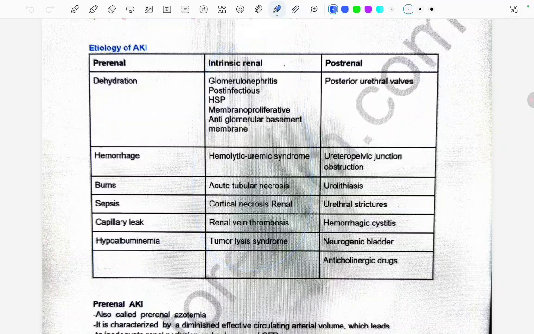Now the post-renal causes are posterior urethral valves, ureteropelvic junction obstruction, urolithiasis, urethral strictures. Post-renal means after the kidneys. So after the kidneys, what comes? Urethra and the what? Ureters, right? So there is a defect in the posterior urethral valves. There is a ureteropelvic junction obstruction. There is urolithiasis. There are urethral strictures. There is hemorrhagic cystitis. There is neurogenic bladder and anticholinergic drugs.